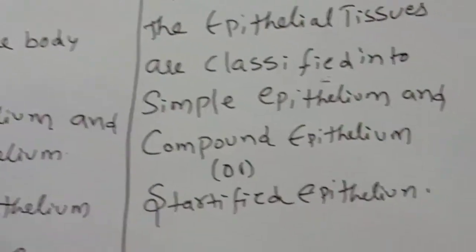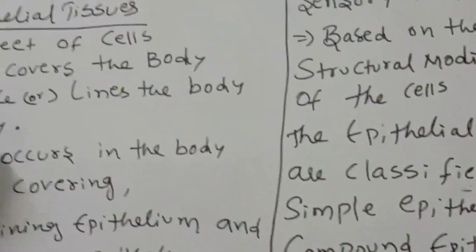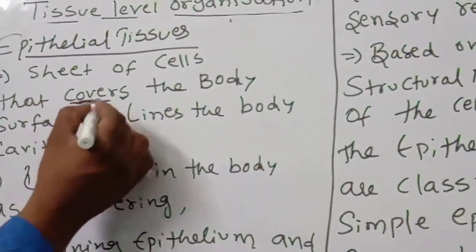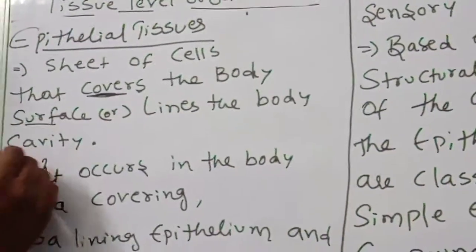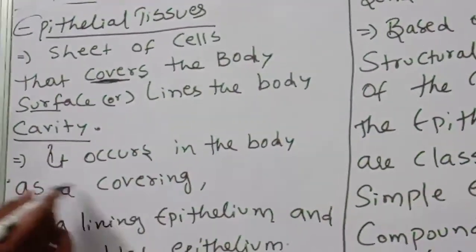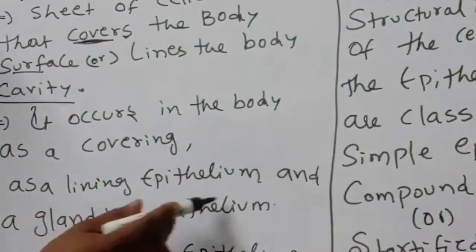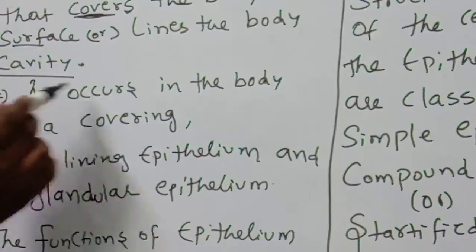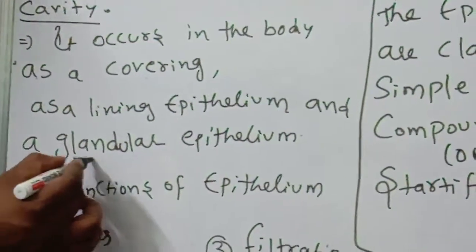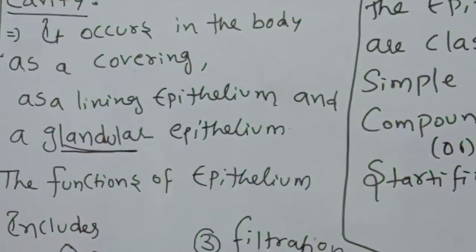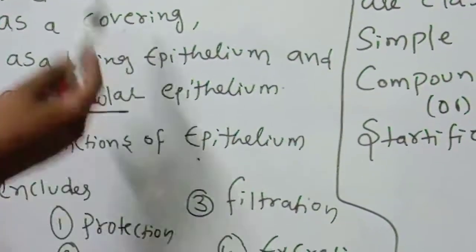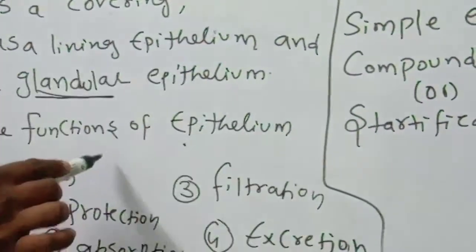Okay children, first we are discussing the complete picture of the epithelial tissues. Epithelial tissues are the sheet of cells that cover the body surface or line the body cavity. Spaces are lined by the epithelial tissues. It occurs in the body as a covering and a lining epithelium, and a glandular epithelium. Glandular means the epithelium is present in the glands. What are the functions of epithelium?